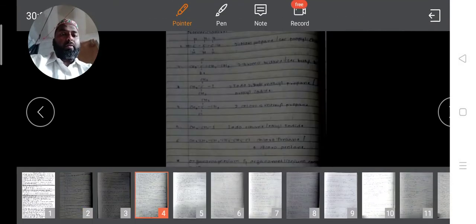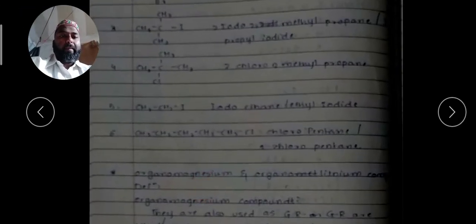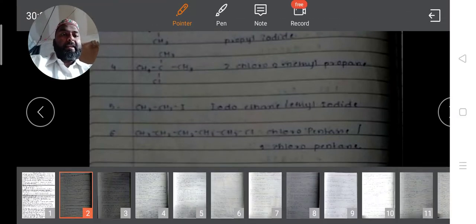The next example is very simple again. Consider this longer chain: 1, 2, 3, 4, 5 carbon atoms are there, and at the fifth carbon there is a chlorine. CH3, CH2, CH2, CH2, CH2, Cl.